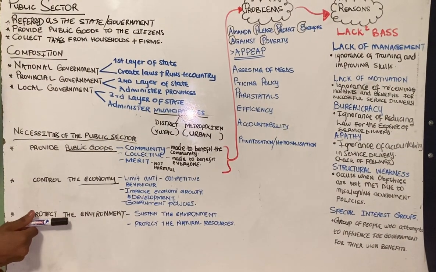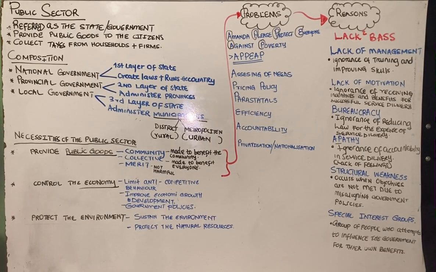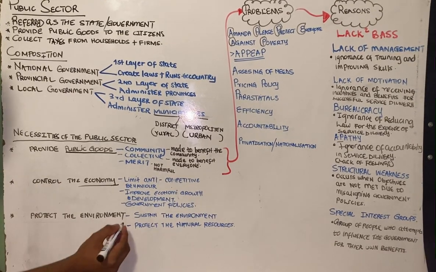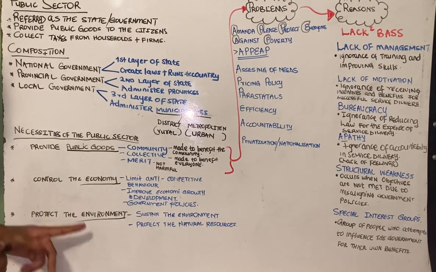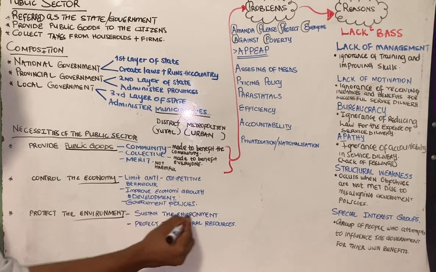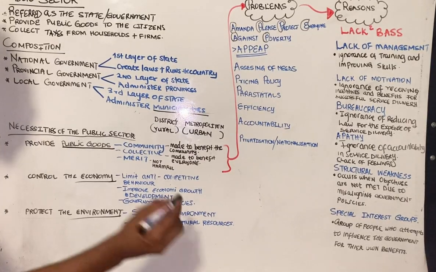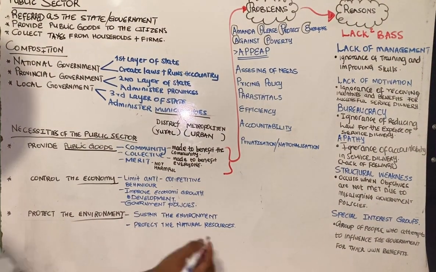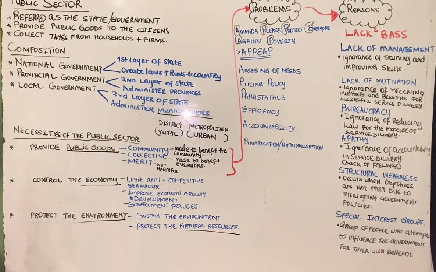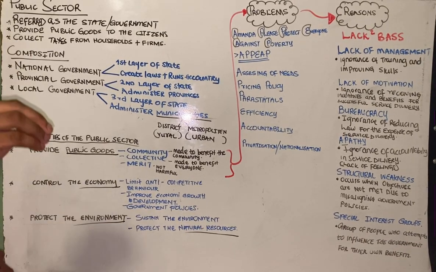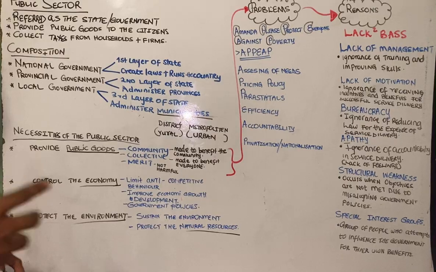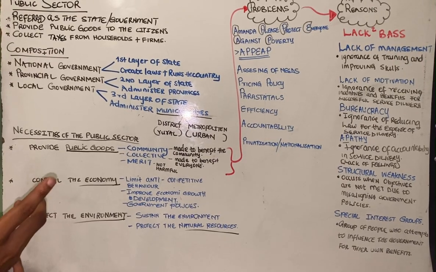So let's go straight to the protection of the environment. How does the government protect the environment? And why does the government protect the environment? So the government protects the environment through sustaining the environment and protecting the natural resources. Why do we protect the natural resources? We protect the natural resources because we use the natural resources in order for us to produce public goods or to produce any type of good. You understand?